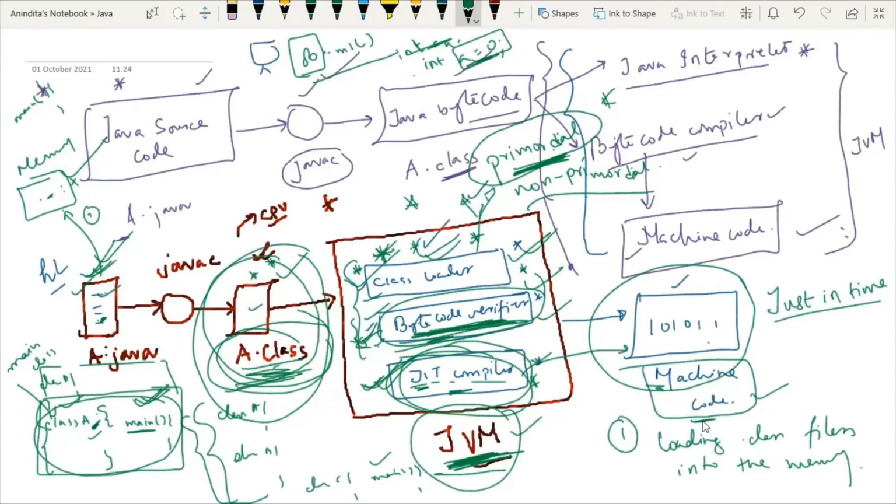So this is definitely a good approach of compiling and executing any specific program, right? That's why we always prefer Java over any ancient programming language like C, C++.